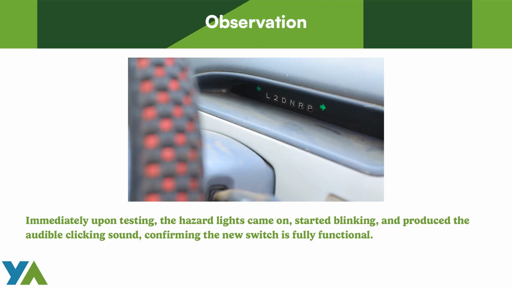Observation. Immediately upon testing, the hazard lights came on, started blinking, and produced the audible clicking sound, confirming the new switch is fully functional.